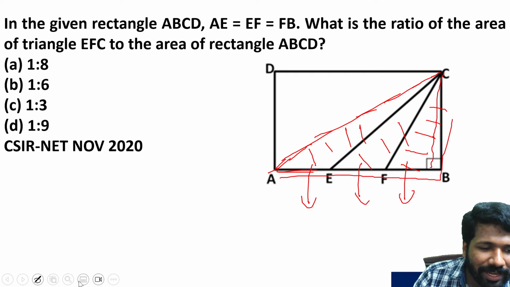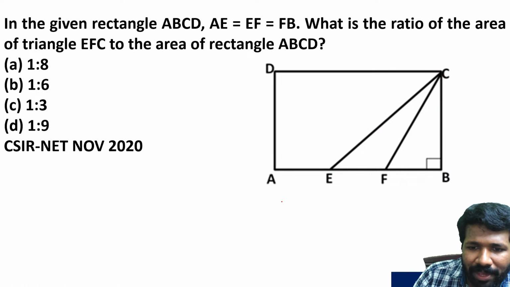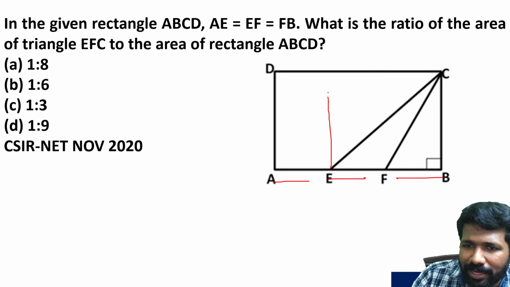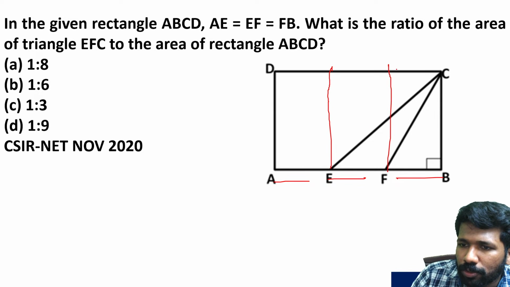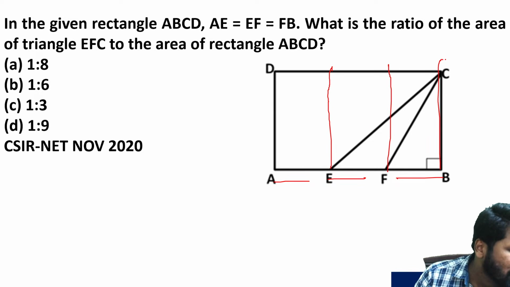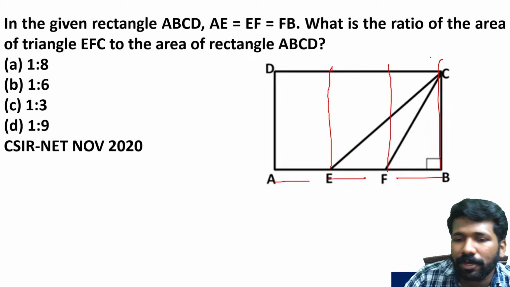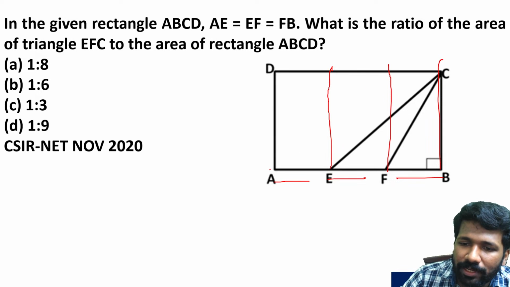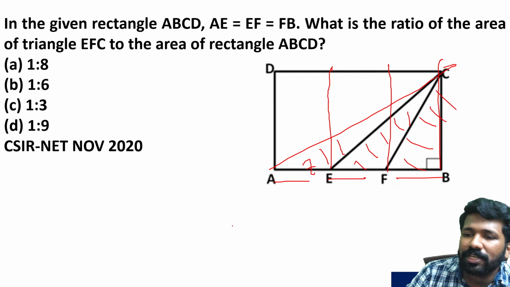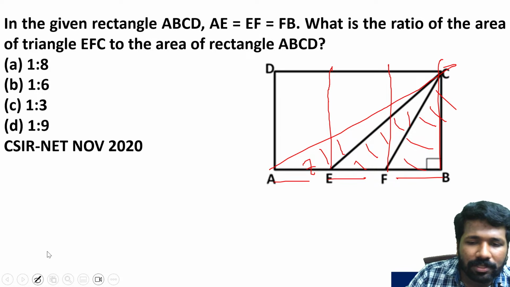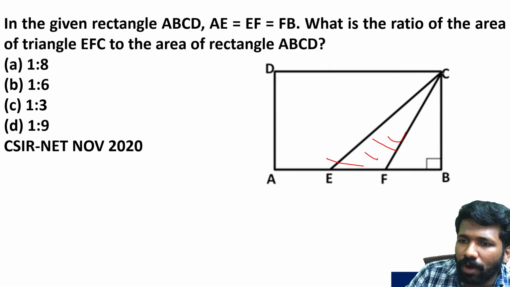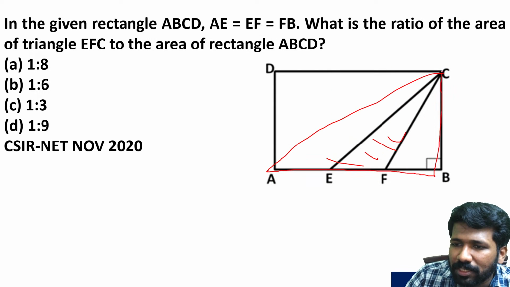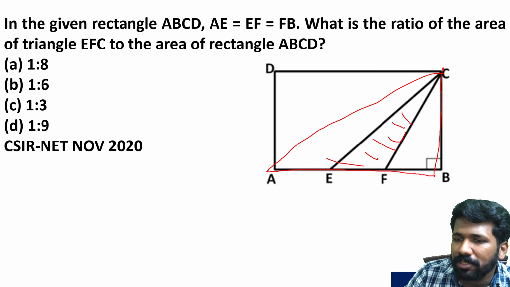How are they equal in area? Listen carefully. The question clearly says the bases AE, EF and FB are equal. And you can clearly see that their heights are also equal. These are the heights. If base and height are equal, area should be equal. That is how we know that triangle AEC, triangle EFC and triangle FBC are equal. Equal means EFC will be 1/3 of this ABC.